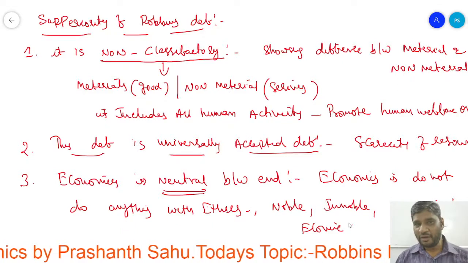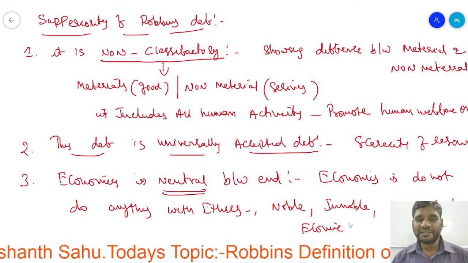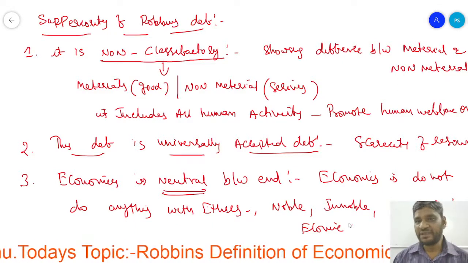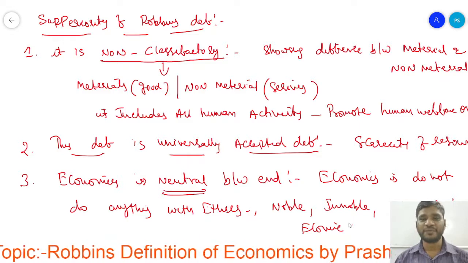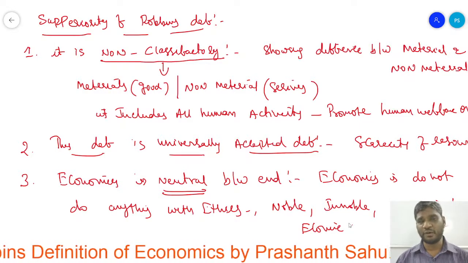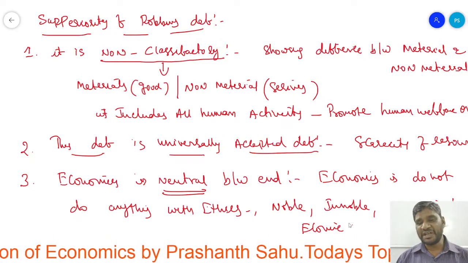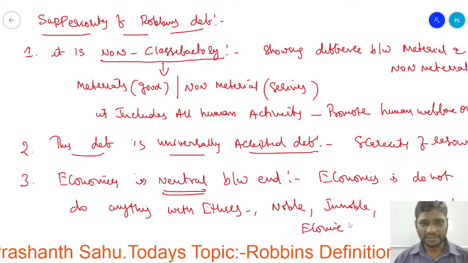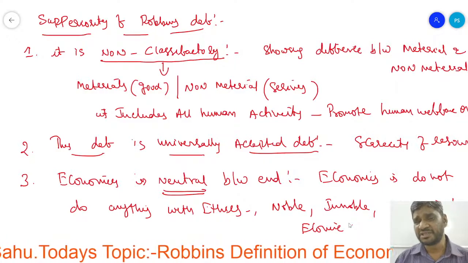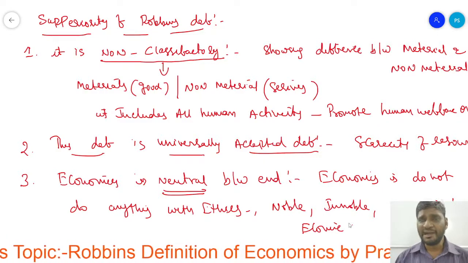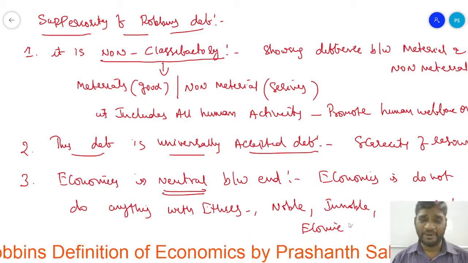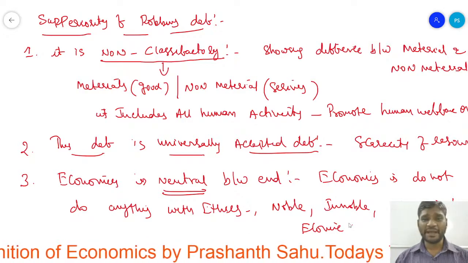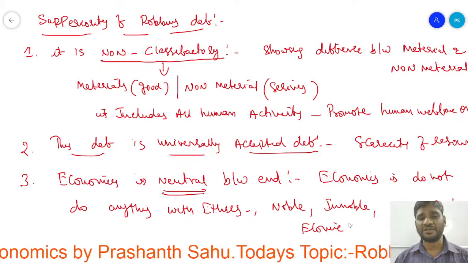Number one, it is non-classificatory, meaning it does not show difference between material and non-material. Number two, his definition is universally accepted, meaning scarcity of resources is the problem all over the world. Next, economics is neutral between ends, meaning economics does not concern itself with any sort of ethics.